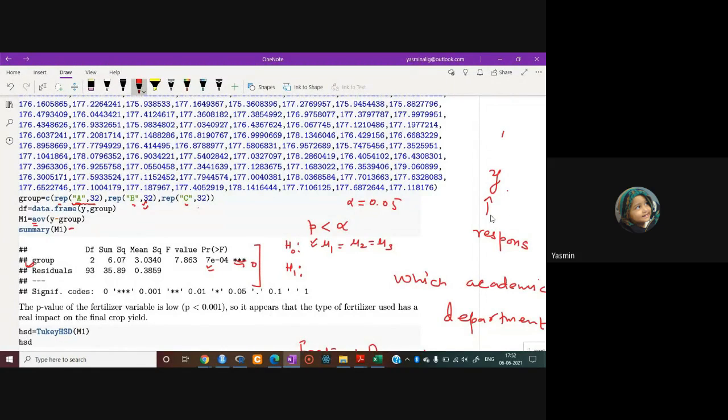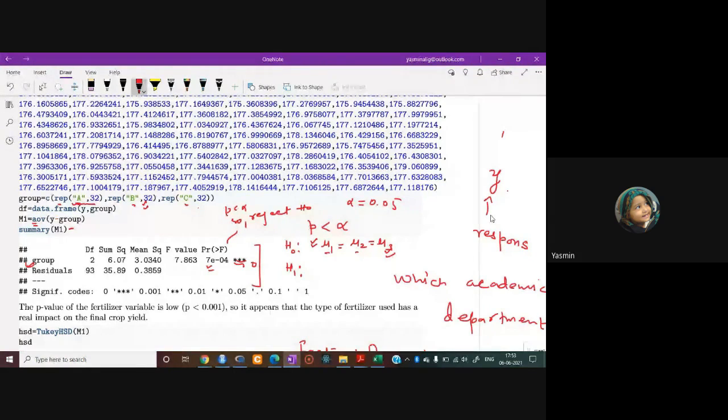When you perform analysis of variance, it is not clear which group you are talking about. After rejecting H0 here, since the p value is less than alpha, we reject H0. Rejection of H0 means there is a significant difference between the groups of the fertilizer, but we do not get which group of the fertilizer has a significantly different effect, right? So for finding out those groups of the fertilizer, we perform a post ANOVA test.